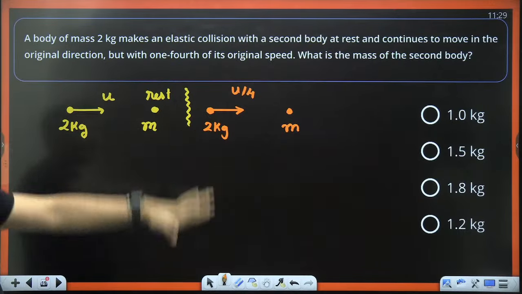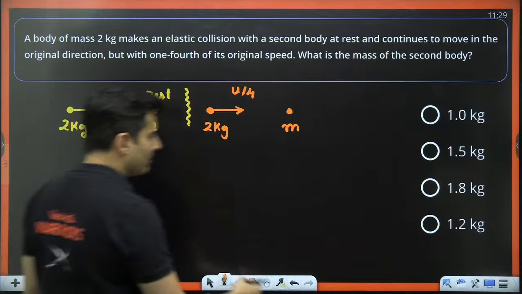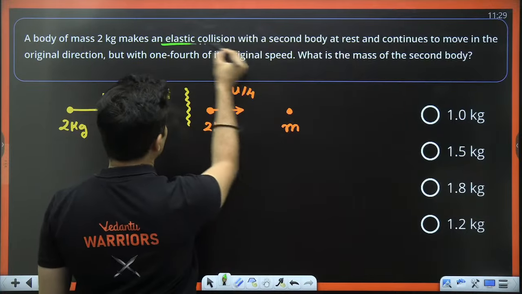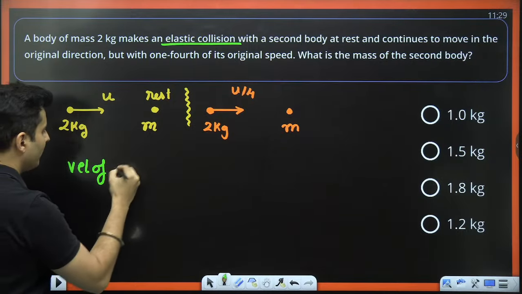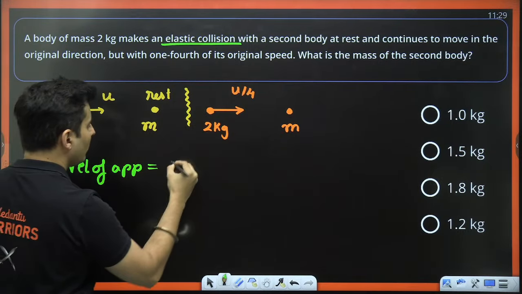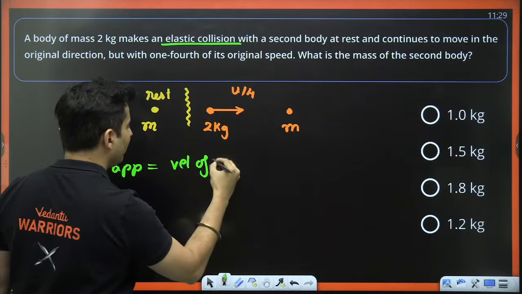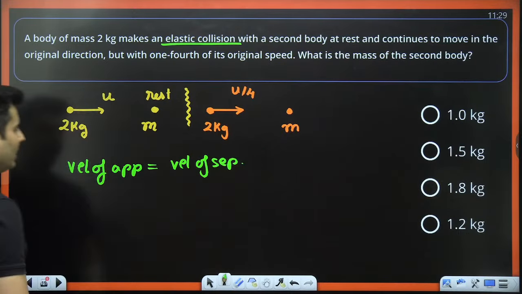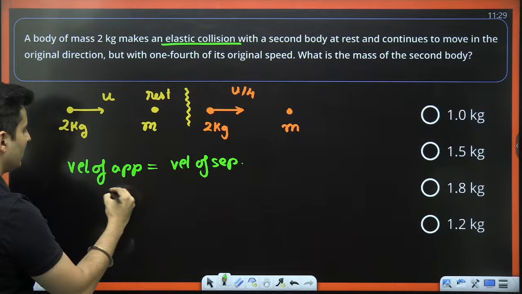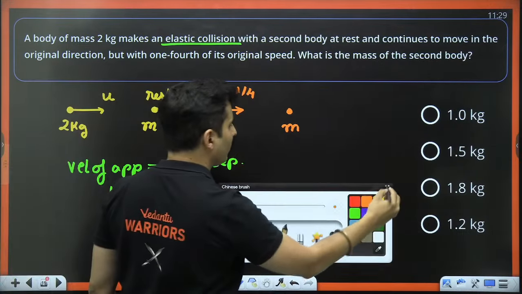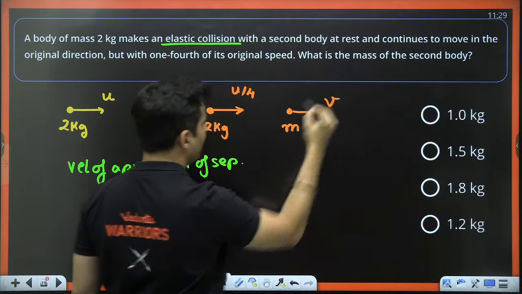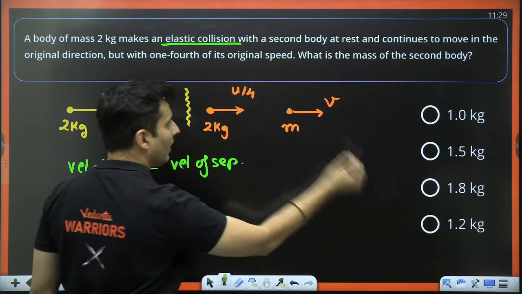What is the mass of the second body? Because it is clearly mentioned that the collision is elastic, that means velocity of approach should be equal to velocity of separation. Is that right? So what is the velocity of approach? It is just u minus 0. This mass after the collision will be having some speed which I do not know, so I am putting it as an unknown, v.